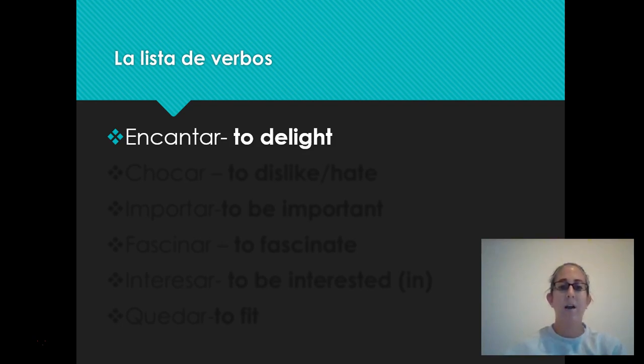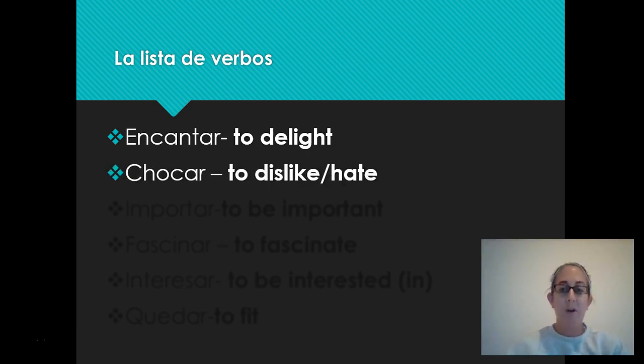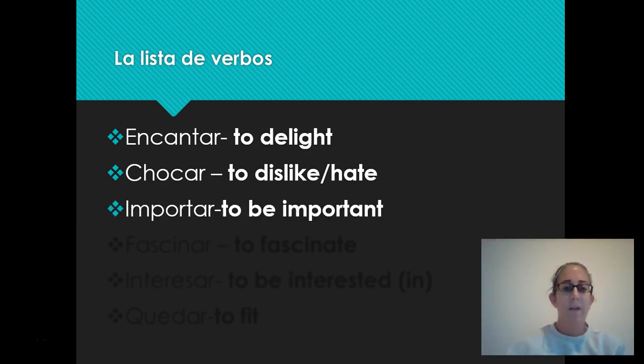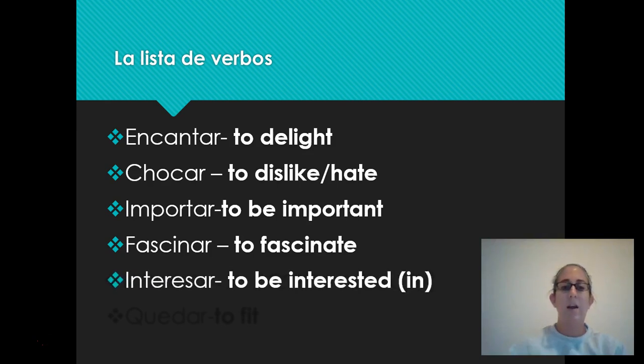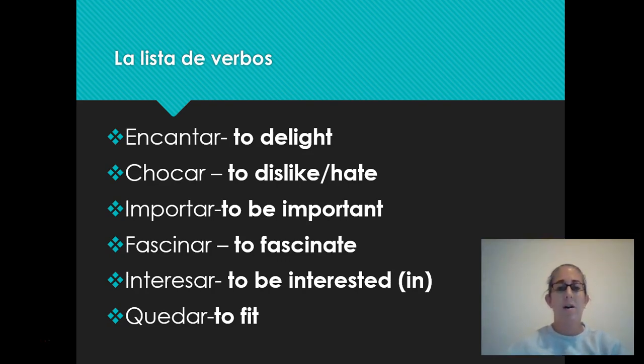We've got encantar, which means to delight, or in English we would say to love. Chocar is really the opposite, to dislike or to hate. Importar, to be important to. Fascinar is to be fascinated by. Interesar, to be interested in. And then quedar, which means to fit, when we're talking about clothing. So that one doesn't necessarily follow the same spectrum of liking things, but it also follows our verbs like gustar rules.